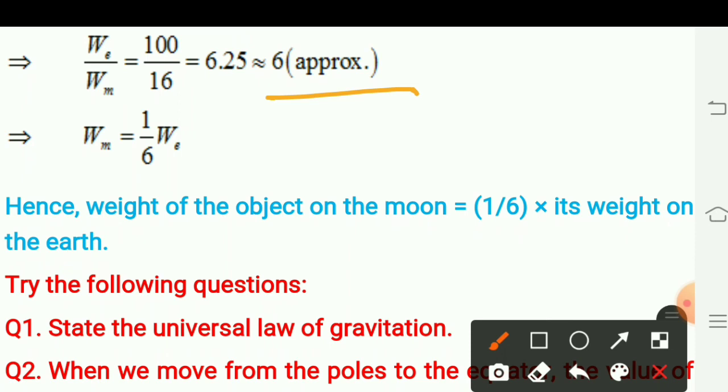So, how can we compare the weight of an object on the moon and Earth? The weight of the object on the moon will be 1/6 of its weight on the Earth. Hence, the weight of the object on the moon, we can write as 1/6 of its weight on the Earth.